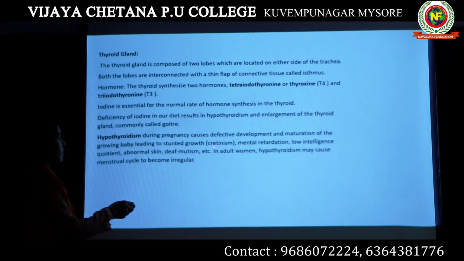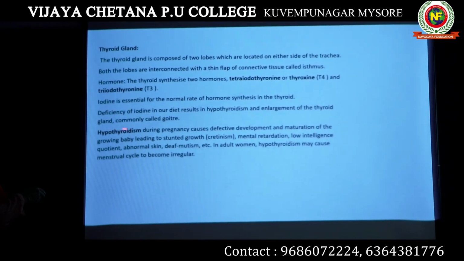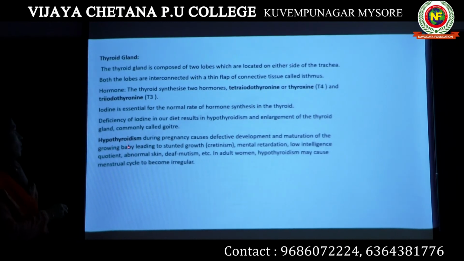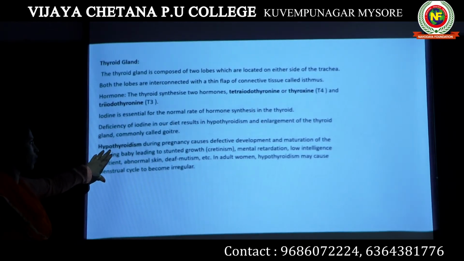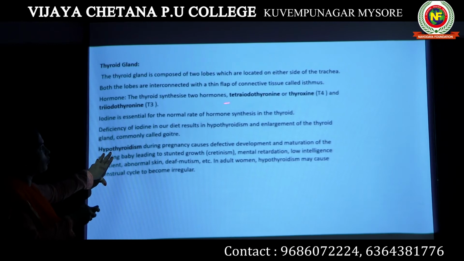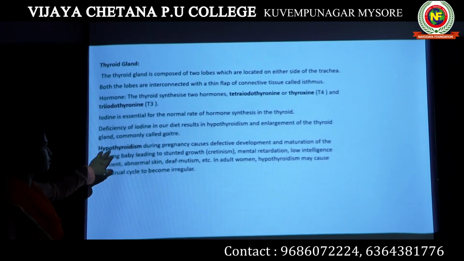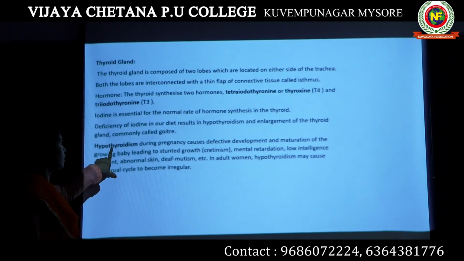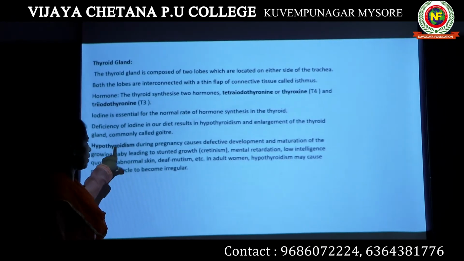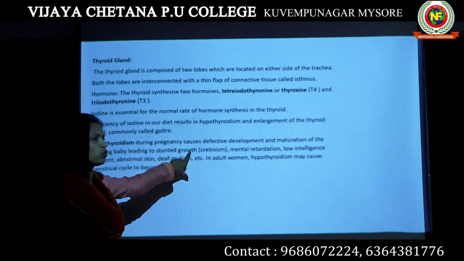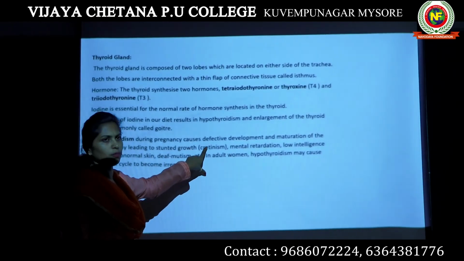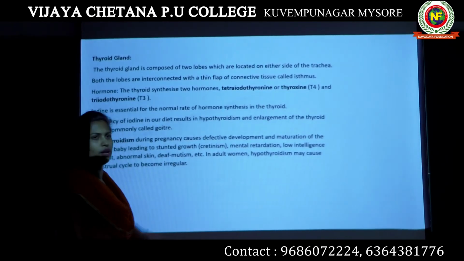Cretinism is connected to hypothyroidism. Your thyroid gland is not functioning properly; it is releasing a lesser amount of these two hormones. That condition is known as hypothyroidism. If hypothyroidism happens during pregnancy, the baby's growth will be stunted, with abnormal growth, and that condition is known as cretinism.